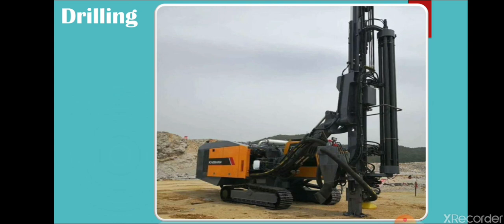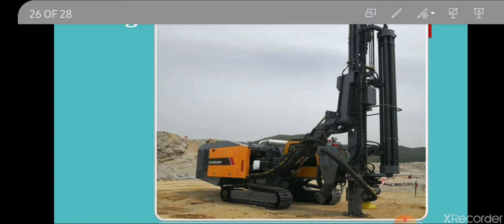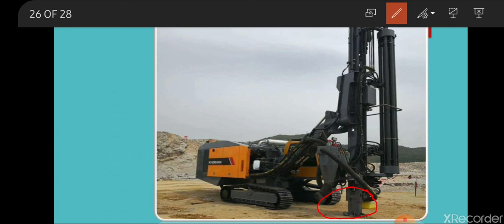This is also underground mining, when the mineral is available deep inside the earth's surface. Drilling is basically used for the extraction of oil or natural gases from the surface of the earth, for the extraction of petrol. Drilling is also used for the extraction of minerals from the ocean and the sea. As you can see, this is a drilling machine. This part is used to drill the earth's surface.